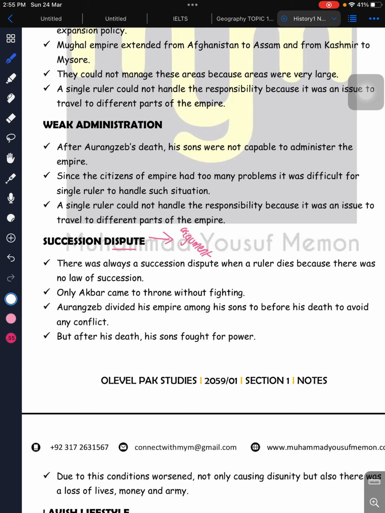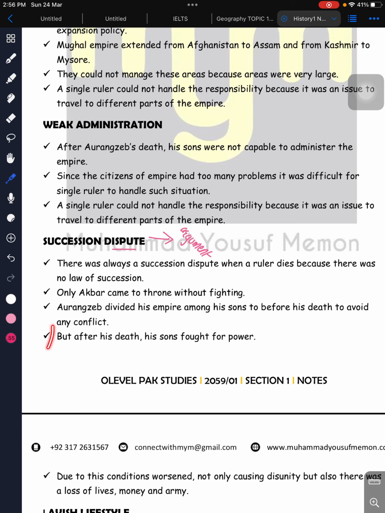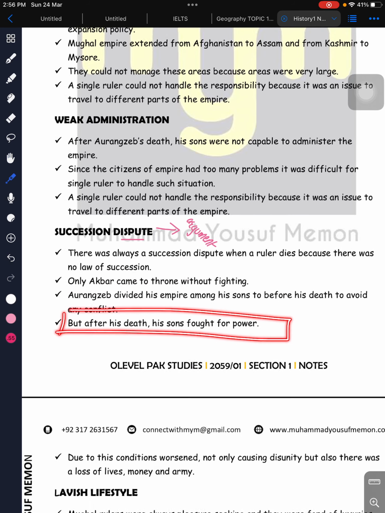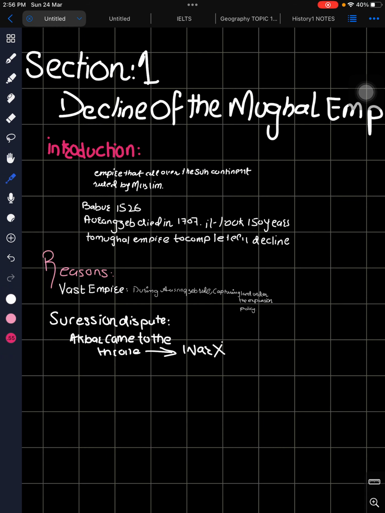Then it says that only Akbar came to the throne without fighting, and Aurangzeb divided his empire among his sons to avoid any conflict. But after his death, his sons fought for power. Due to this, conditions worsened, and it not only caused disunity, but a lot of loss of life, money and army. So this is something that you guys should know.